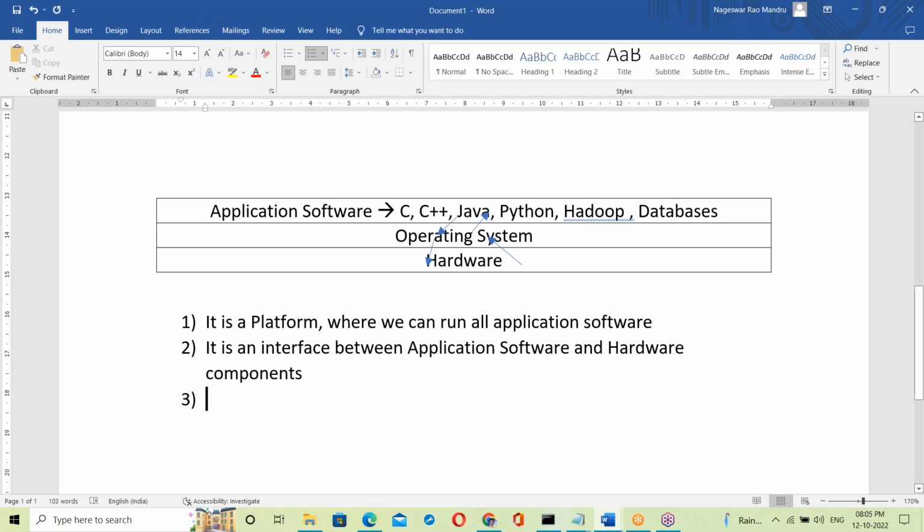Yes, Tulsi Ram, the kernel is a part of the OS. The kernel is one layer in the OS. In the OS there is a kernel layer, and that kernel layer contains device drivers and libraries.